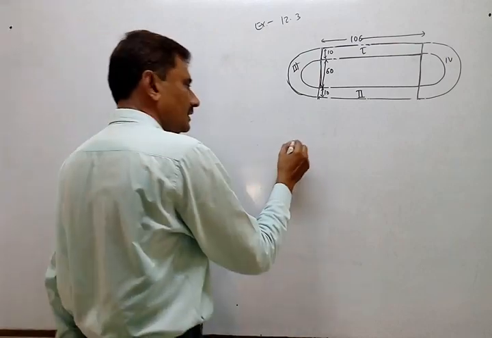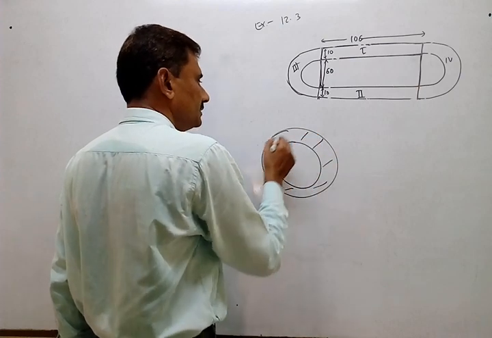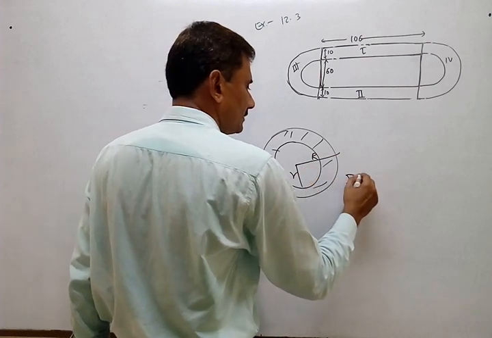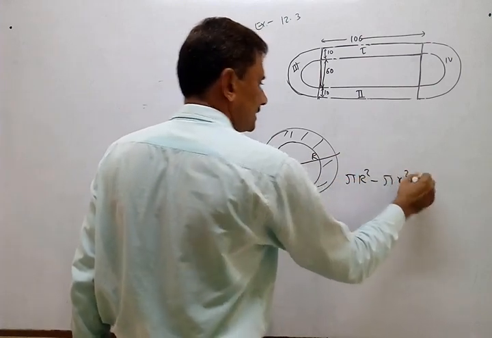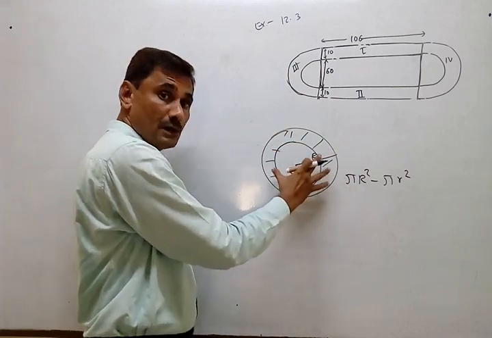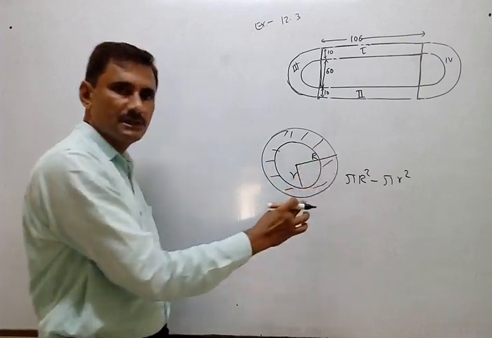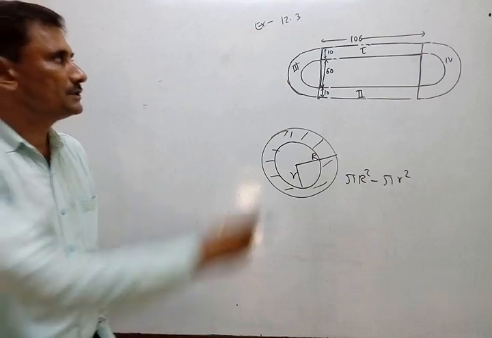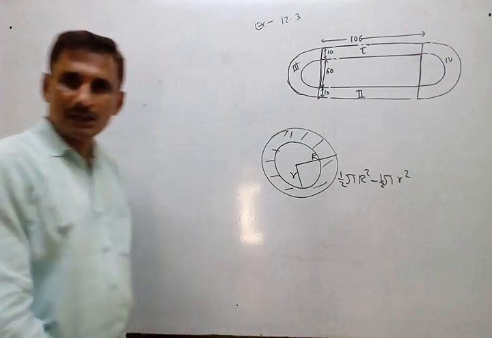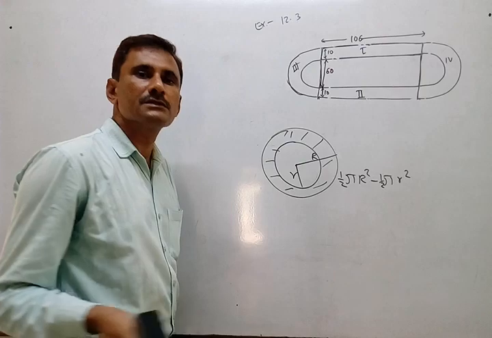Because we cannot find that track directly whenever a circular or semicircular thing is there. In the start, we found it that way also. If I want to find this part, then I have to use both radii and I can find it as pi R square minus pi r square. Because out of the area of the outer circle, if I remove the inner circle's area, then automatically this part is left. So here also, here it is half. So half pi R square minus half pi r square. Capital R is the bigger radius, meaning the radius of the outer circle, and this is the radius of the inner circle.